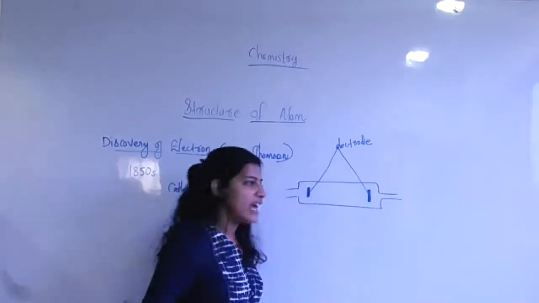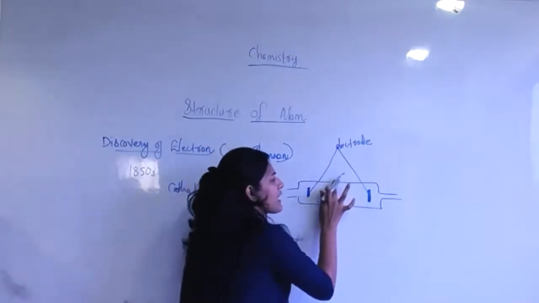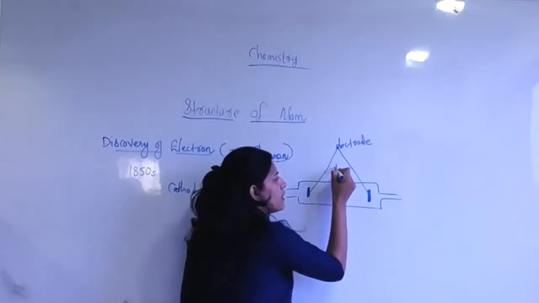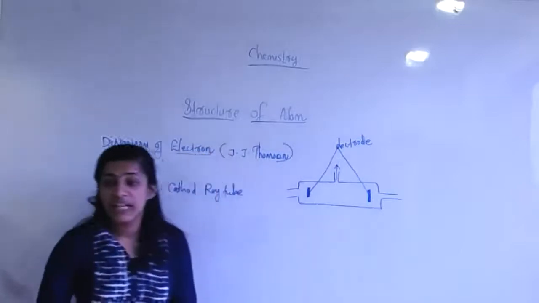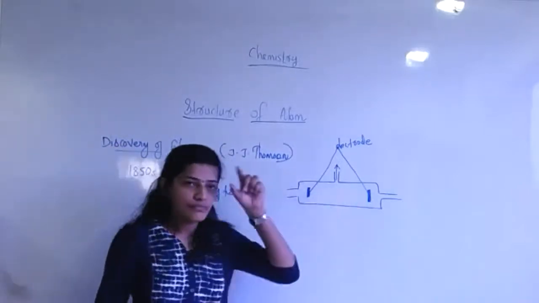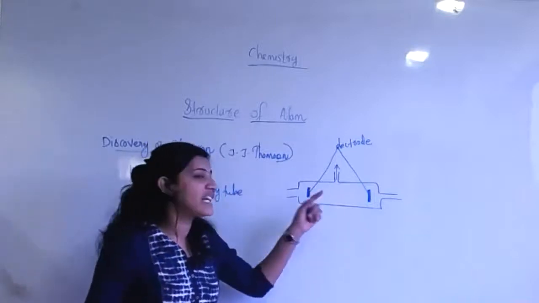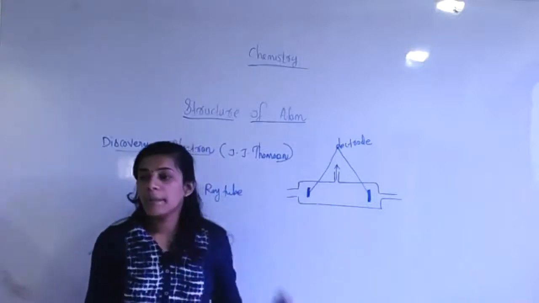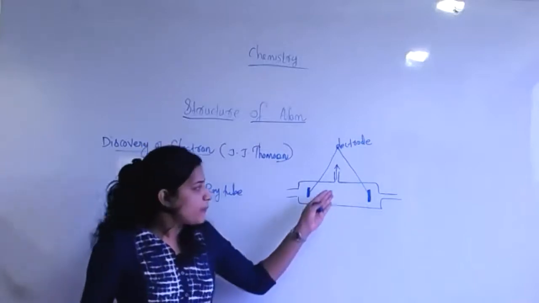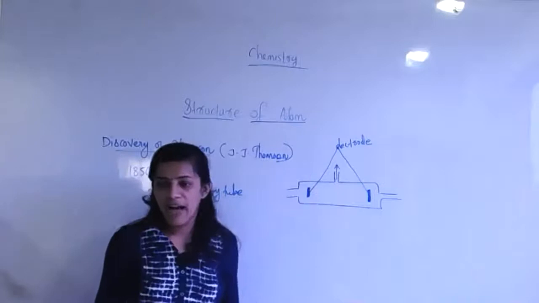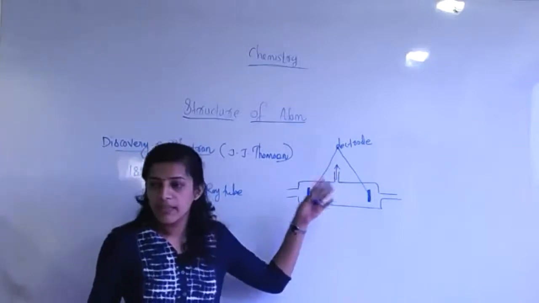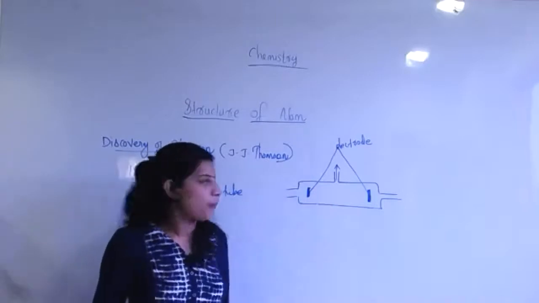Then, before the experiment, we want to ensure that this glass tube is evacuated. Okay, because there is a small gap you can see here for the vacuum. You want to ensure that there is no more pressure inside the tube. Pressurized volume is not allowed. Evacuation means we want to remove all the gases from this tube.